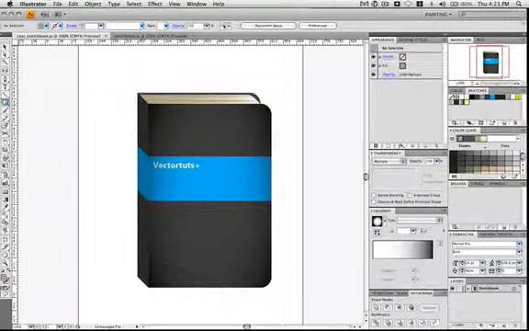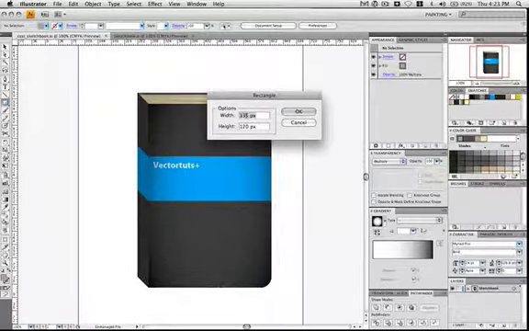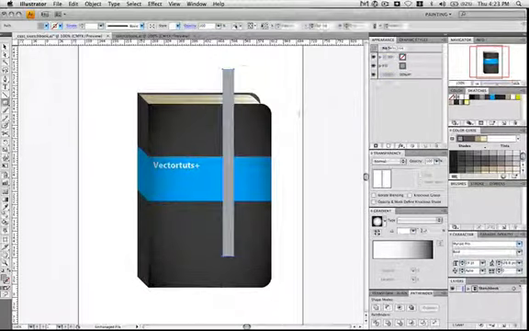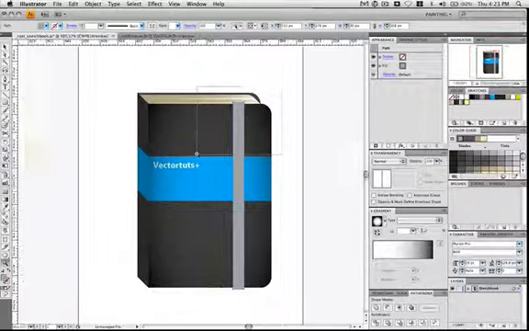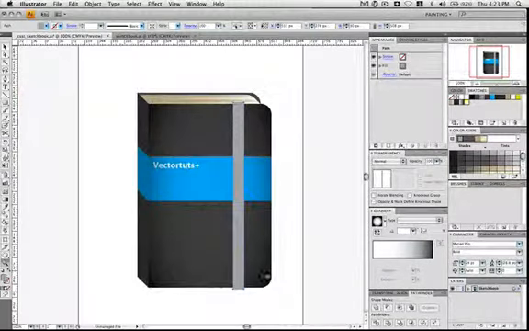Now let's create a rectangle that's 500 pixels in height. Actually a little more than that because we want it to overlap. So let's say maybe 508. You can always play around with it, see what you like. So 30 pixels width, 508 height. And then we're moving it so it just overlaps a little bit on the top and the bottom. And now we're going to apply a really cool gradient.